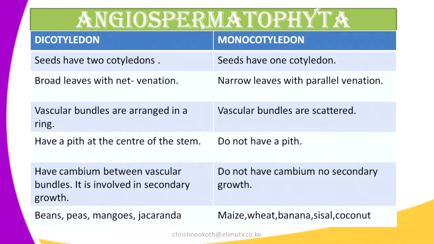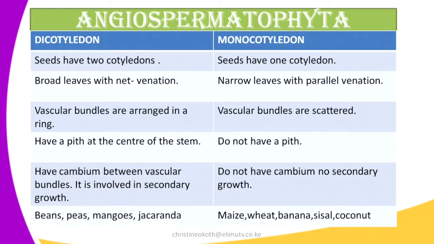Like when you cut a tree, you can see the vascular bundles and the cambium, which is arranged in terms of the rings. That one can help to tell you how many years the plant is. Whereas in monocotyledon, there is no cambium, so there is no secondary growth.